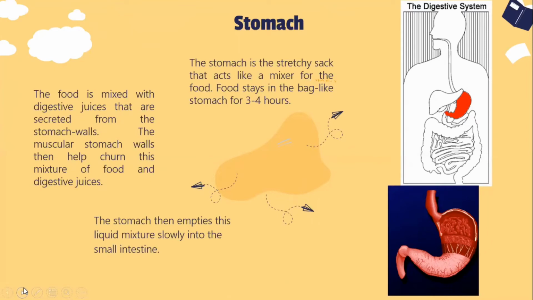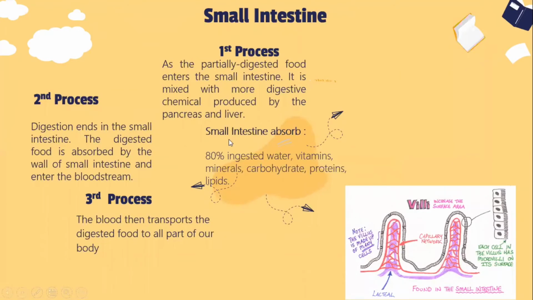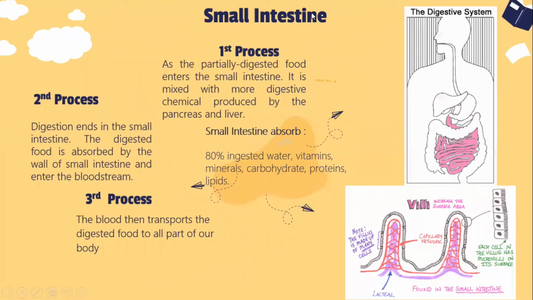And then the next structure, we will know about the small intestine. In the small intestine, all the partially digested food is mixed with more digestive chemicals produced by the pancreas and liver.